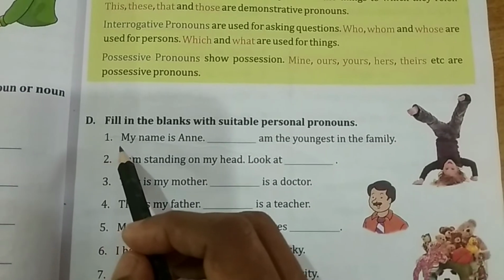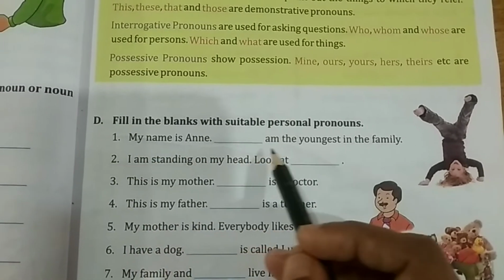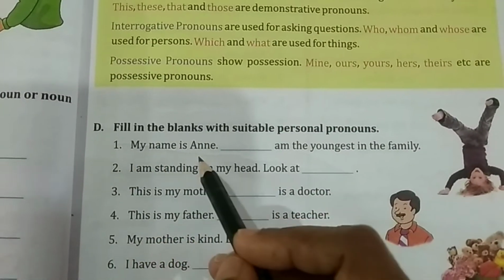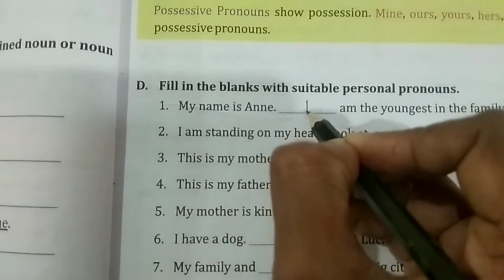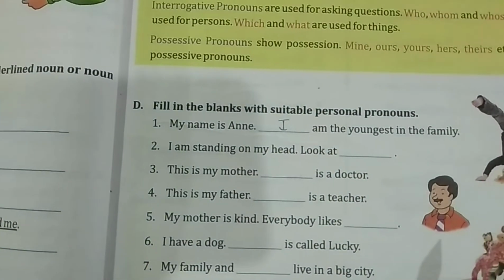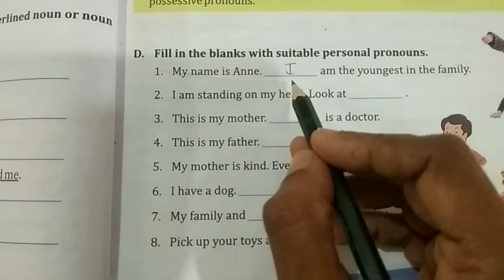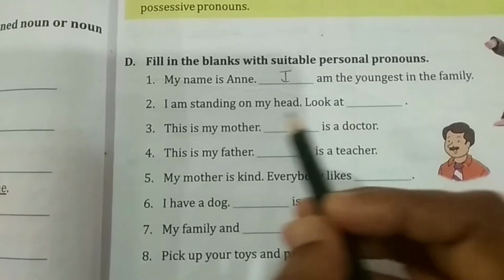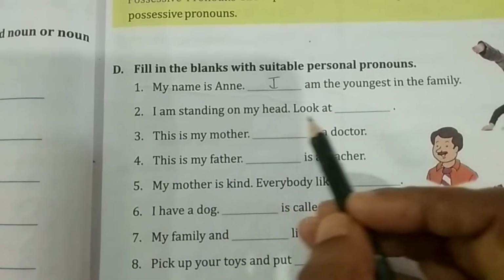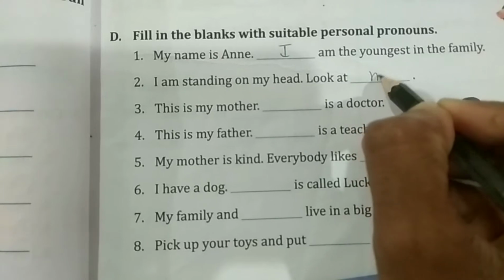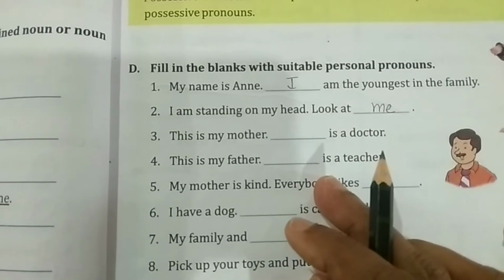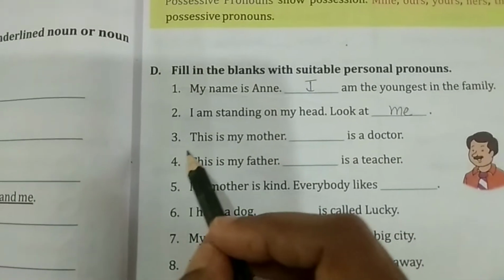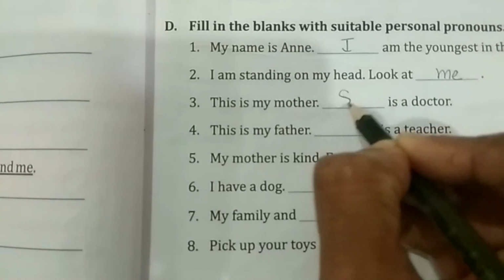Okay. First one is, my name is Anne. Dash am the youngest in the family. My name is Anne and I am the youngest in the family. Right here, I. Next, I am standing on my head. Look at who is standing. I am standing on my head. Look at me. Personal pronoun, me. Next, this is my mother. Dash is a doctor. This is my mother. She is a doctor.